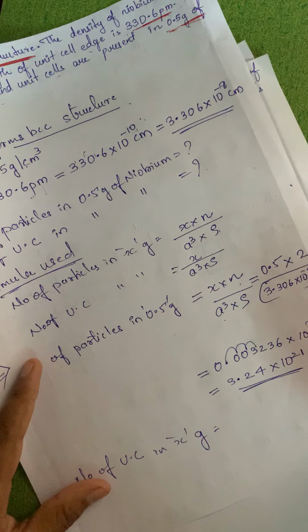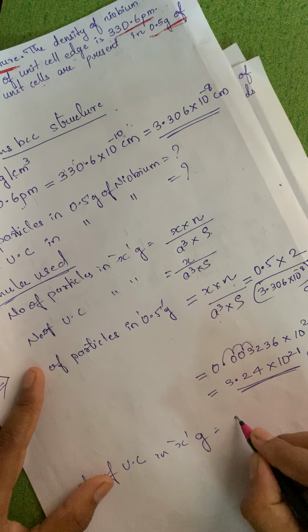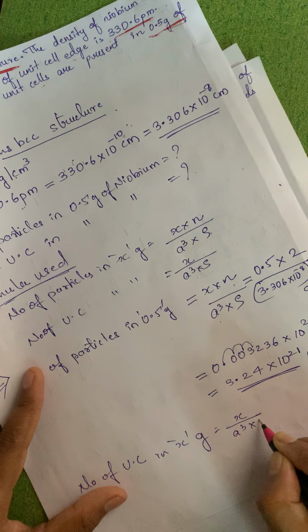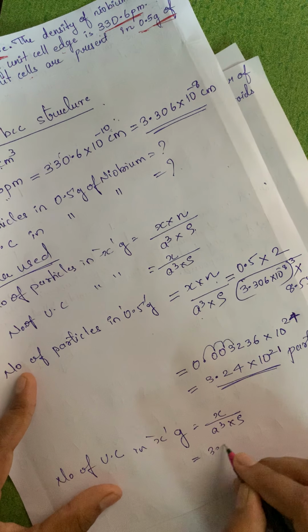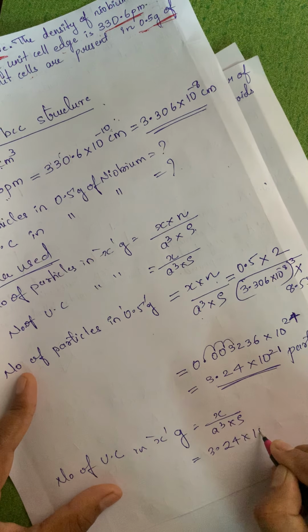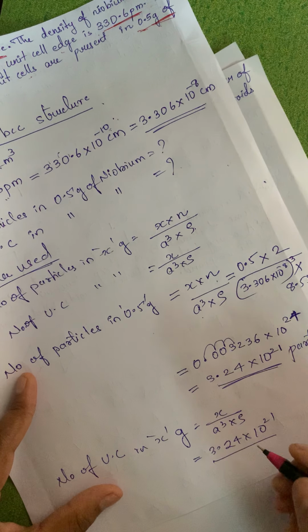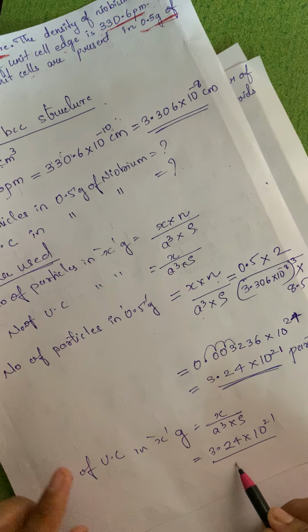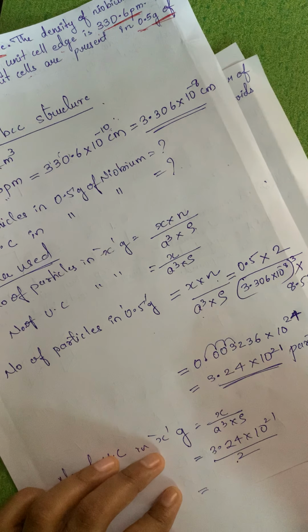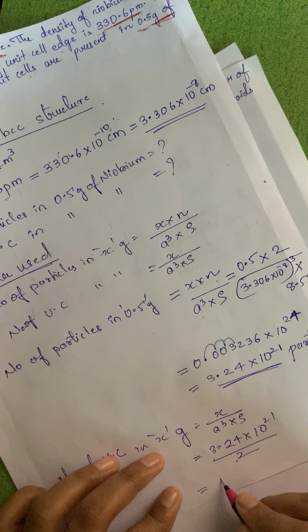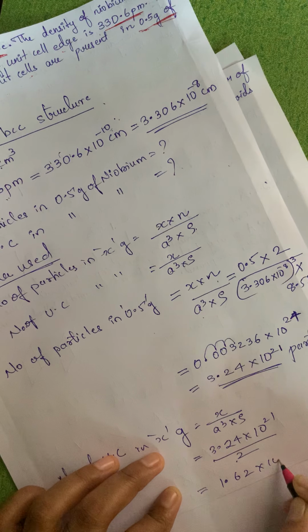Now next, number of unit cells in x gram. It is very simple. What is the formula? It is x upon a cube into density, or else I'll write down 3.24 into 10 raised to 21 divided by n. What is n? n is 2 in this case, so divided by 2, and you will get a value of 1.62 into 10 raised to 21.